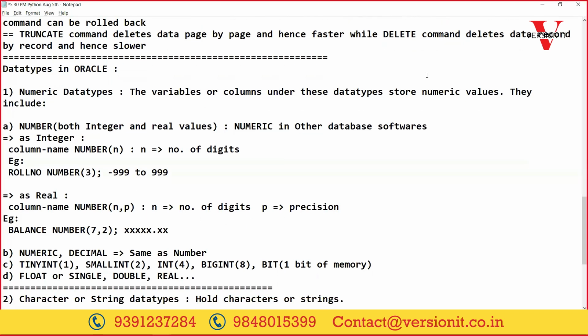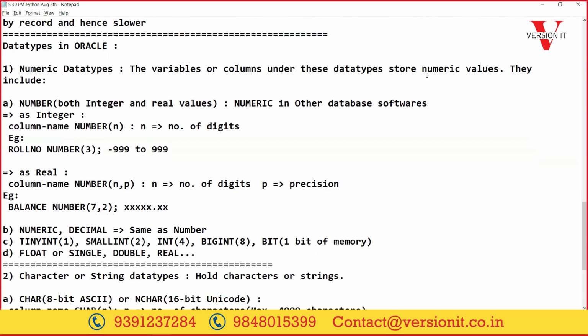And the next set of data types is character or string data types. If I want to store character values or strings, then we can use these data types. What are the data types provided? We have char and the second one, nchar. Nchar means N and a Unicode character set. Char means ASCII character set. Here each character is 8 bits of memory. Here it is 2 bytes.